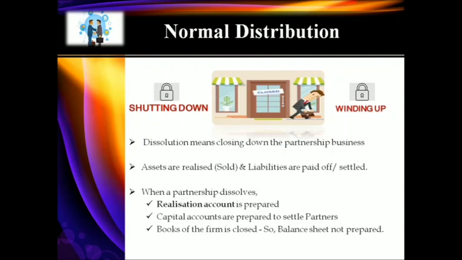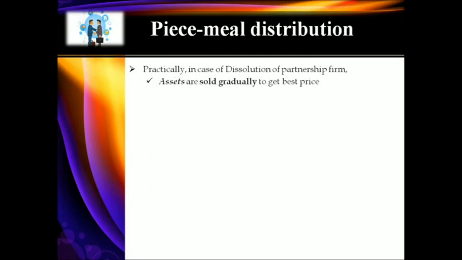If it's a normal distribution, you will prepare these two accounts, realization account and capital accounts of the partners. But there is something called piecemeal distribution. Piecemeal distribution problems would be like this. In case of dissolution, assets will not be sold at a stretch practically. So assets are sold gradually.